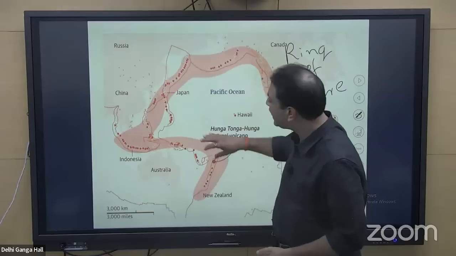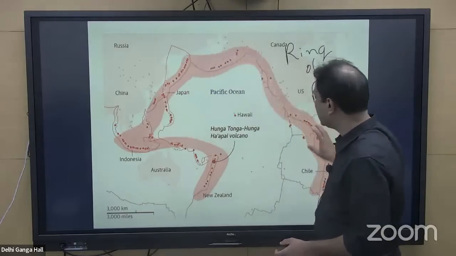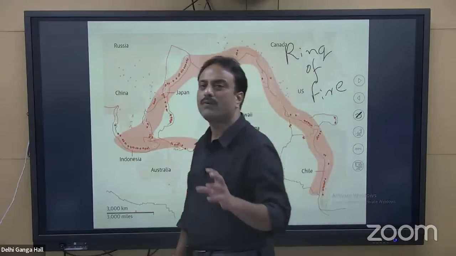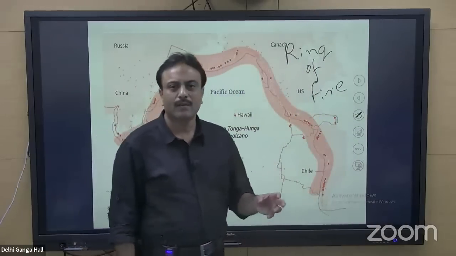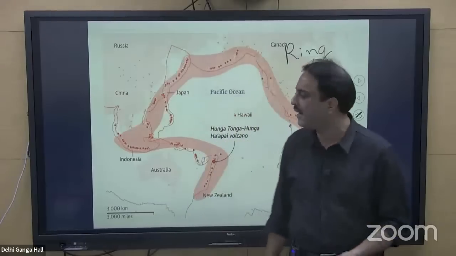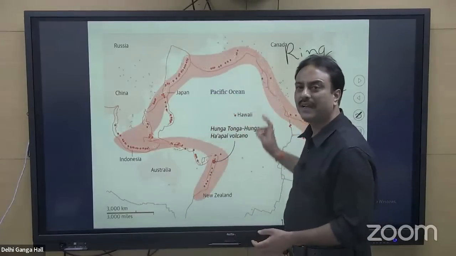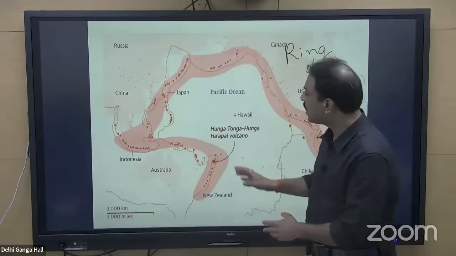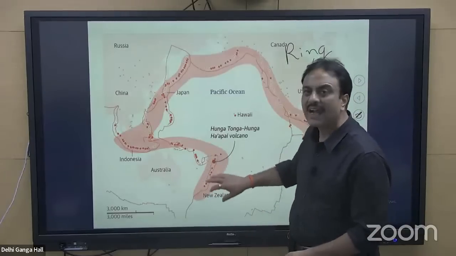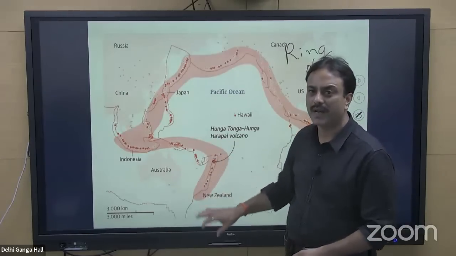And this entire region, which witnesses the convergence, is almost in the form of a semicircular ring, slightly more than a semicircular ring, and so it is called the Pacific Ring of Fire. The importance of the Tonga volcanic eruption is that it lies on the Pacific Ring of Fire.